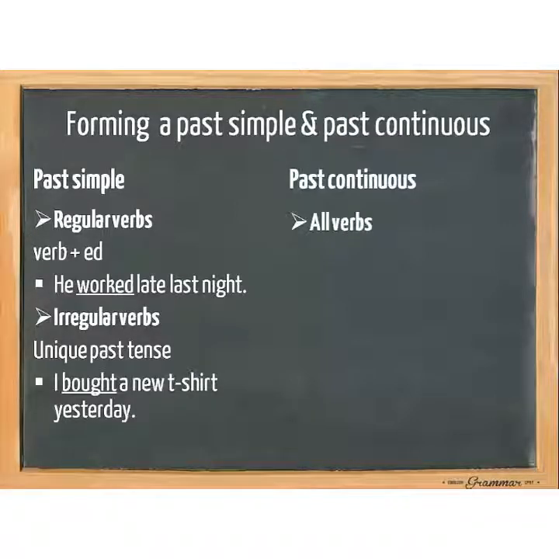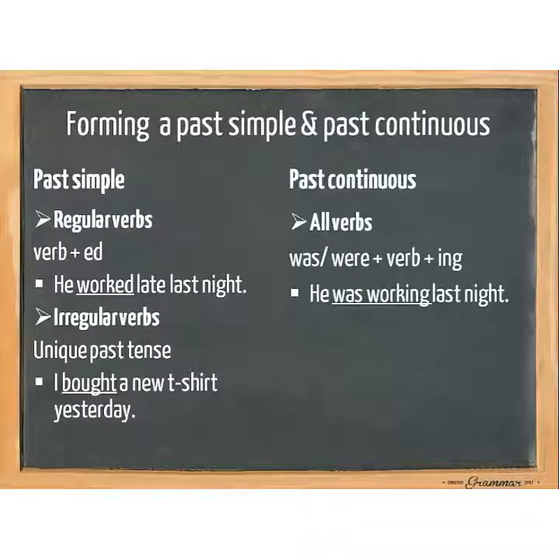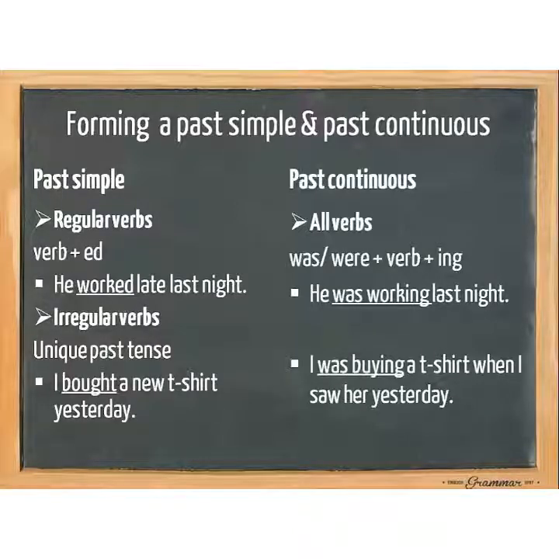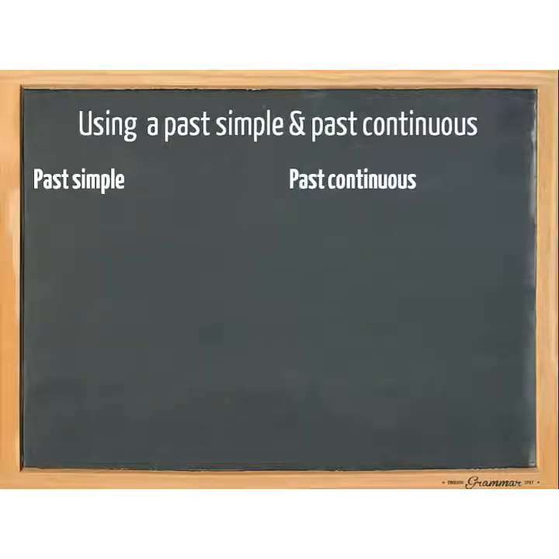For past continuous, we do not need to care about regular and irregular verbs, because all past continuous, whether they are irregular or regular verbs, are formed by using was or were, the past tense of the verb to be, the base form of the verb, and ing. For example, he was working last night. Or, I was buying a t-shirt when I saw her yesterday. Now let's have a look at how to use a past simple and how to use a past continuous and how to keep them apart.